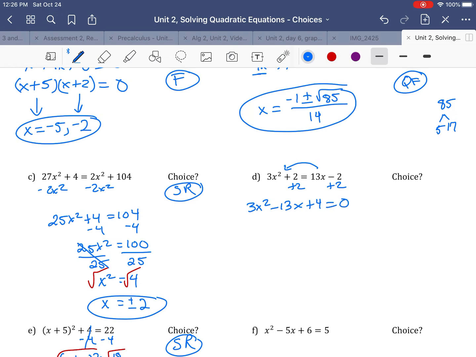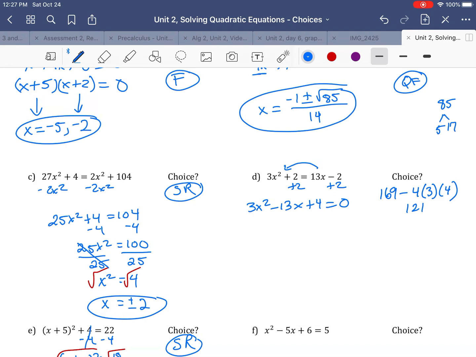All right, so let's check it out. Now, if you like to figure out factoring, you could try and see if it factors, but this might be a little bit hard to do, so let's just see if we could. So b squared, that would be negative 13 squared, so negative 13 times negative 13 is 169. So I'm figuring out my discriminant. Minus 4 times a is 3, and c is 4. So 169 minus 4 times 3 times 4, put that in Desmos or your calculator, and you get 121. I know the square root of 121 is 11.